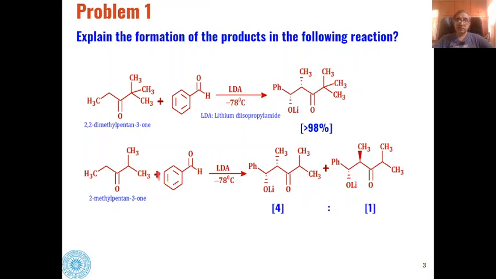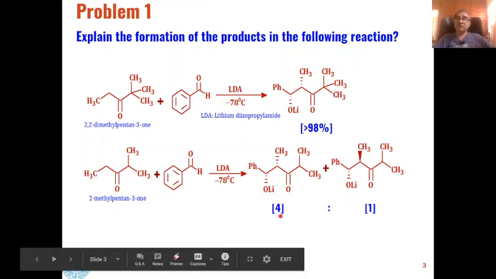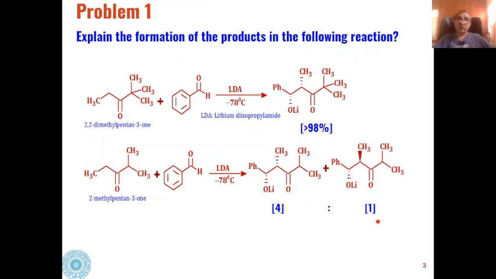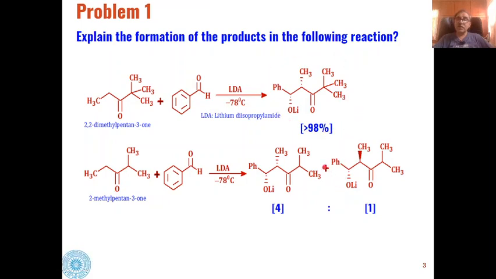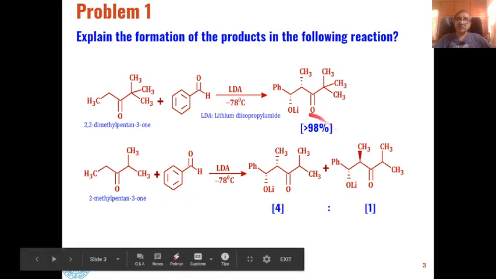Whereas if we have this type of ketone with an isopropyl group instead of tertiary butyl group, then the product formed is syn as well as anti-product, and the ratio of syn to anti-product formation is 4:1. So why in this reaction only this product is formed, whereas in this reaction these two products are formed?